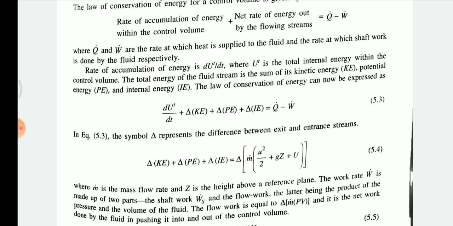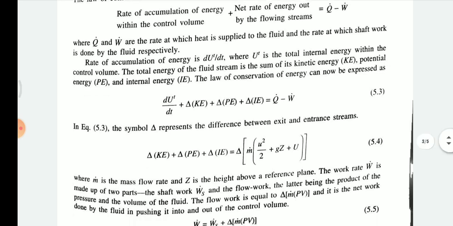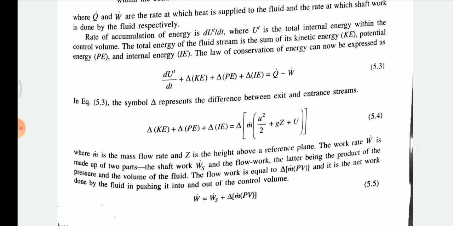Kinetic energy gives 1/2 m u square, potential energy is m g z, and internal energy is mass into internal energy, so m into U, where m is the mass flow rate and z is the height above the reference plane. Okay, and w dot is made up of two parts, shaft work Ws and the flow work.